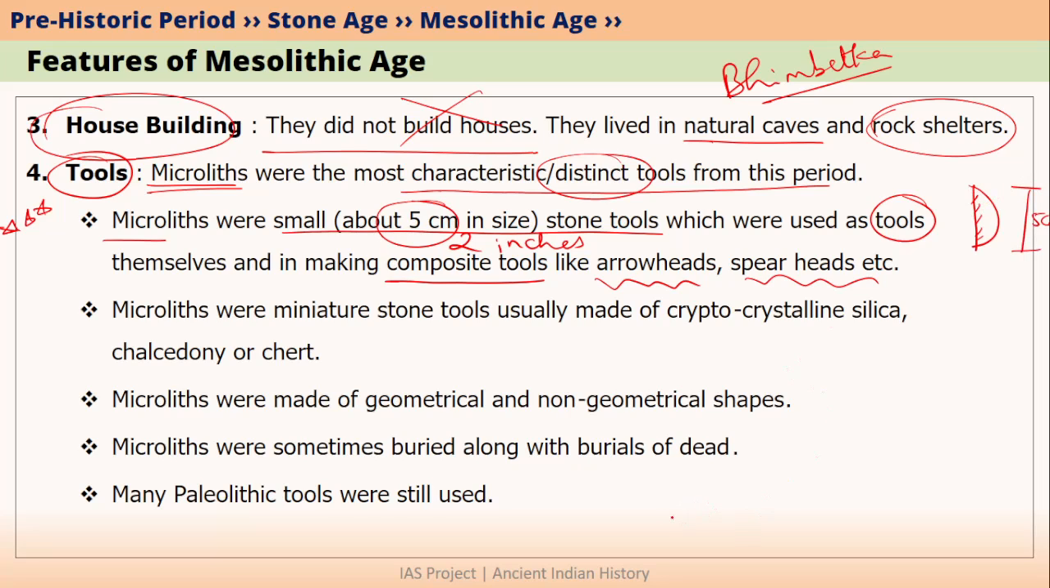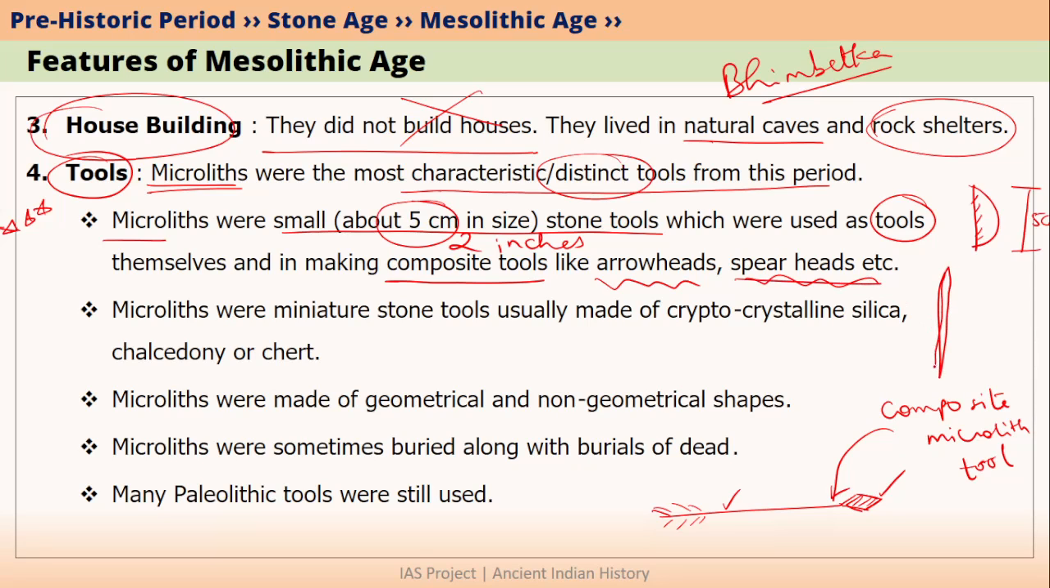Or what they did was they made an arrow, and in front of the arrow they put a small microlith tip. So this was a sharp microlith tip. Now this has become a composite tool. Composite means having more than one part. One part is microlith and the other part is a wooden stick. Similarly, they also made spearheads. They took a spear, which is basically a piece of wood, and on the top they put a microlith like this. Now this can be used as a spear.